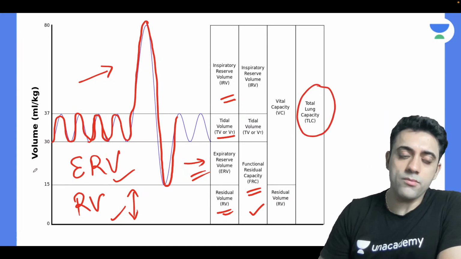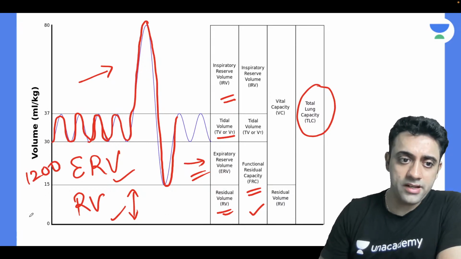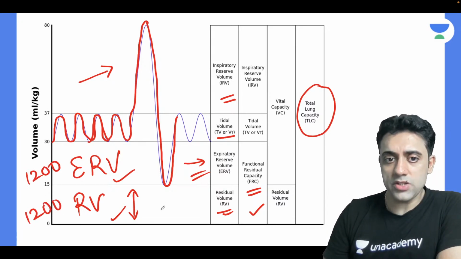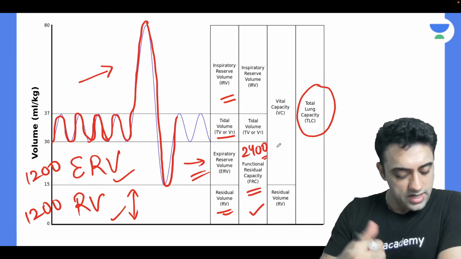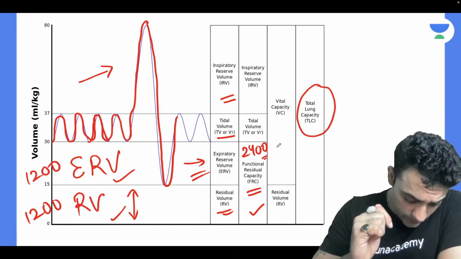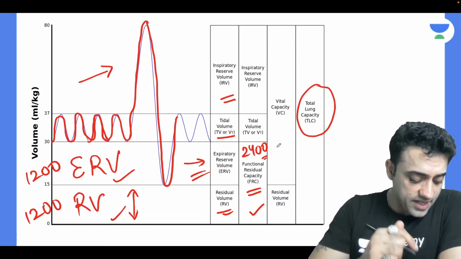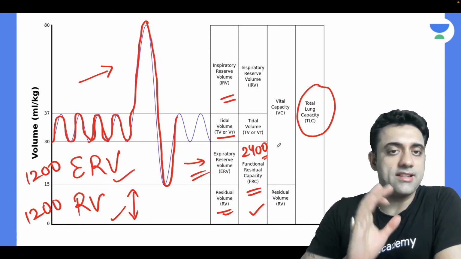In normal babies, ERV is 1200 ml, RV is 1200 ml. Total is 2400 ml. FRC of the lung is 2400 ml, ERV plus RV. ERV is 1200 and RV is 1200. Yes, Dr. A star is very right. Residual volume is very necessary.